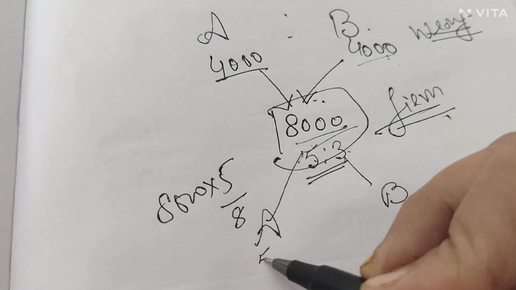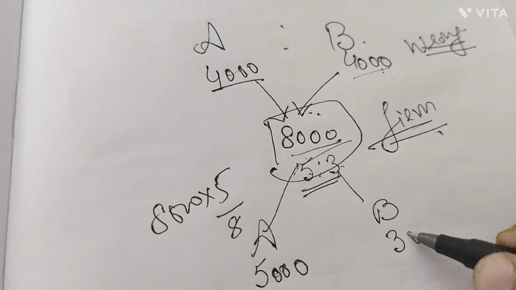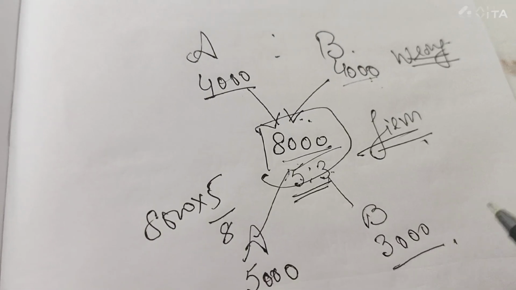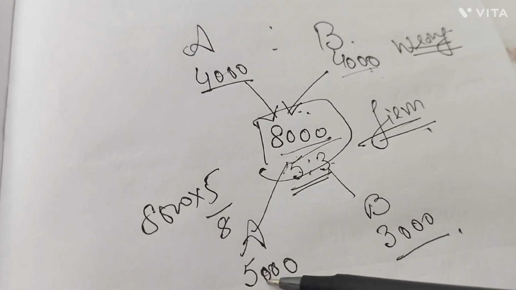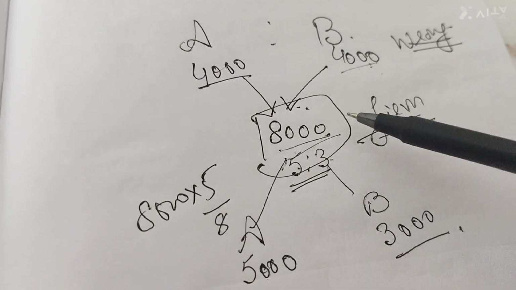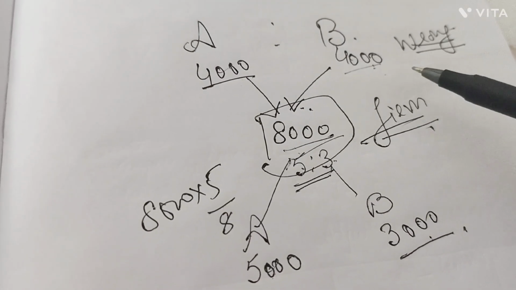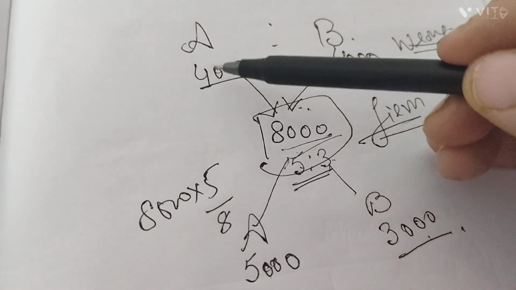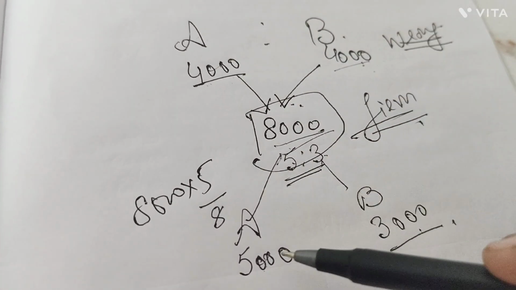So how much would A get? 5,000. And how much would B get? 3,000. So in this case, the correct distribution of profit is that A should be given 5,000 and B should be given 3,000. So let's see what we actually did. Actually, A was given 4,000. So now A is to receive 5,000.